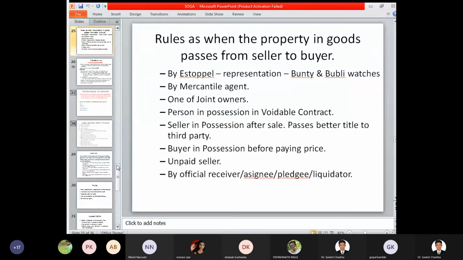Another example is by estoppel, that is representation. So if a particular person has been estopped or prohibited from conducting any activity, then at that particular stage also the property of the goods gets transferred from one person to another person.